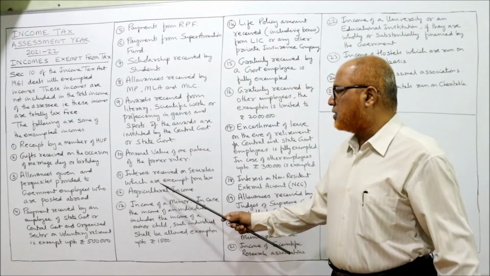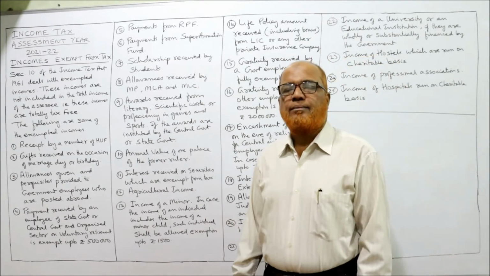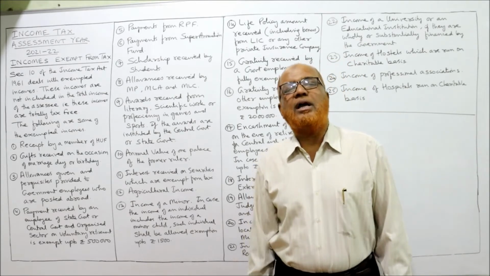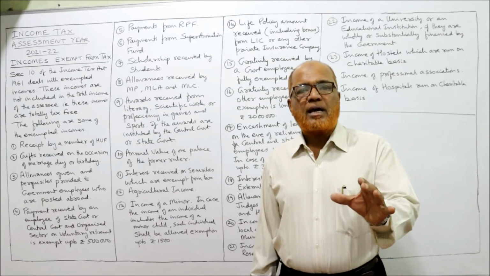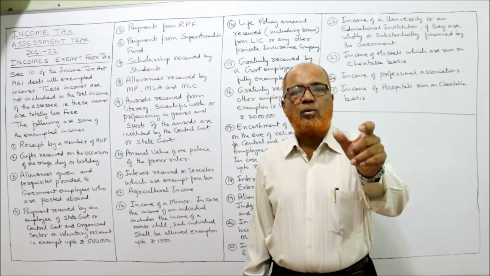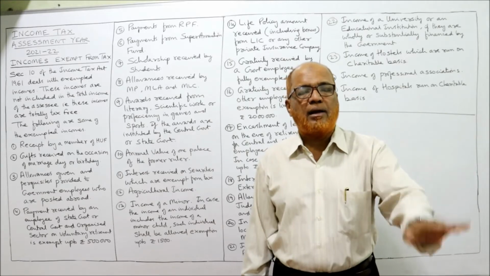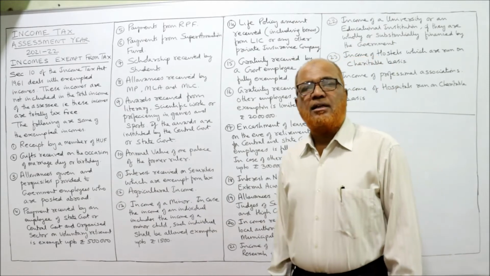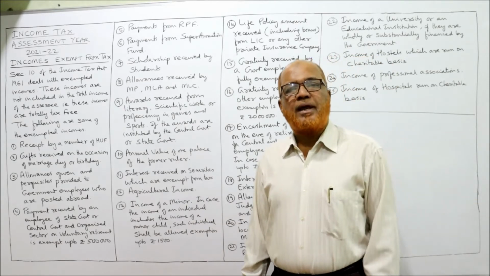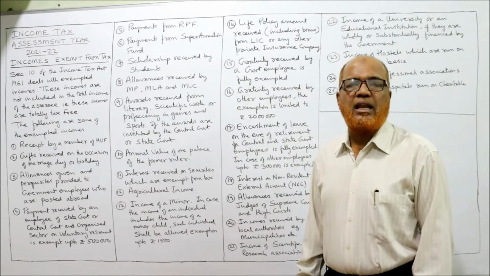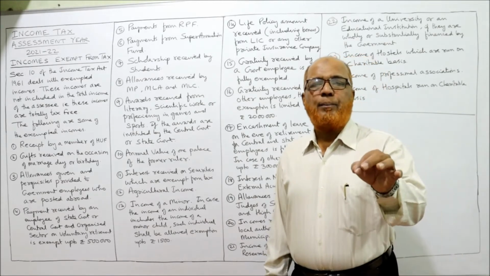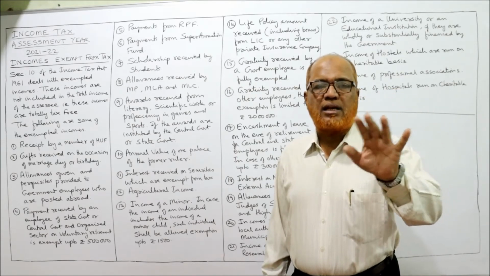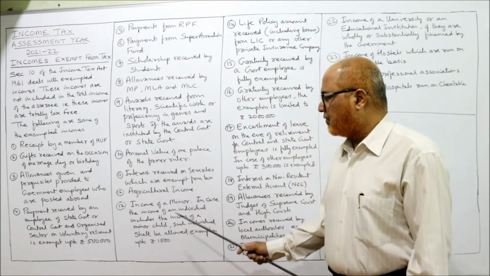Then interest received on securities which are exempted from tax. When we study income from other sources, I will explain interest on securities. The Income Tax Act specifically specifies some securities where the interest is completely exempted from tax. Next is agricultural income. In the last video, I explained the provisions regarding agricultural income. If a person has only agricultural income, nothing else, then agricultural income is fully exempted from tax.